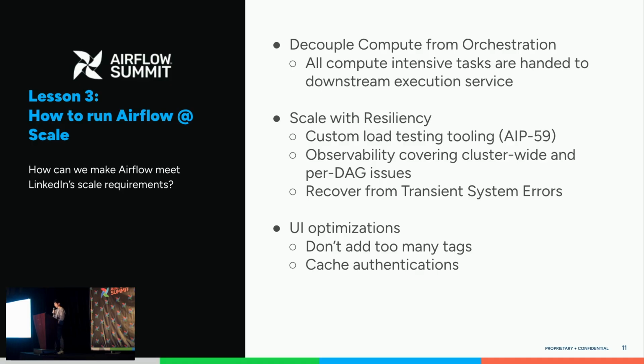We didn't see a prescribed way from open source, so we implemented our own load test tooling following AIP-59. These load tests can be triggered easily from a CLI. It will mass generate DAGs with the structure of our preference. And then these test results will also come with a rich set of performance metrics for us to do post-analysis.